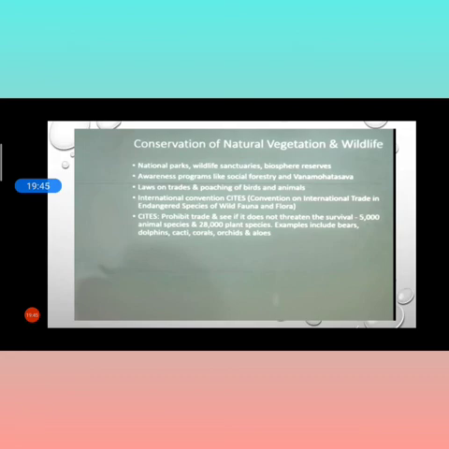Now, conservation of natural vegetation and wildlife. How will we conserve natural vegetation and wildlife in India and all over the world? So many awareness programs are run by the government, that is Van Mahotsav. Forestry and wildlife sanctuaries are also established, and biosphere reserves are there too. National parks are also established, and awareness programs are brought socially to the people.